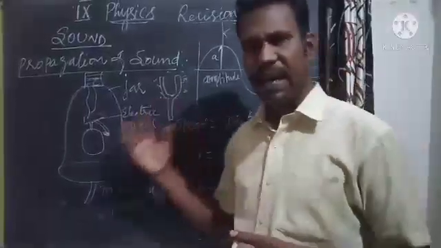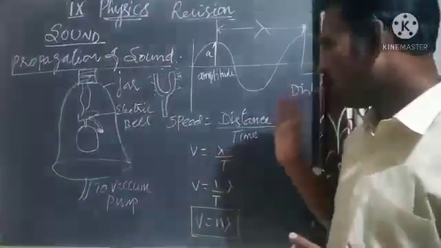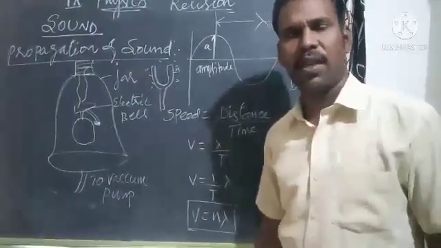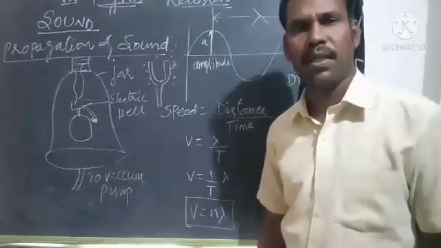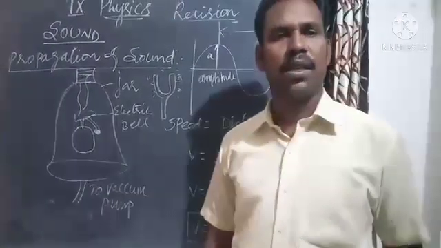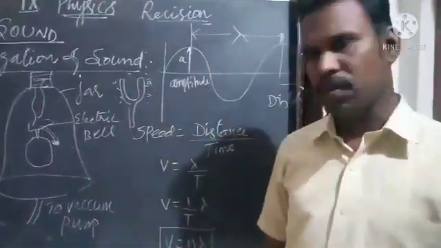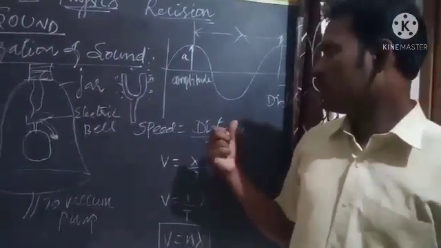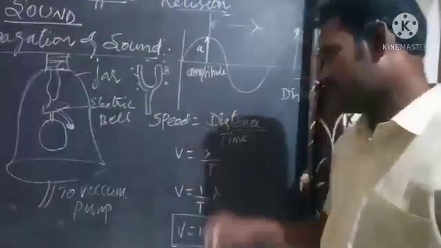Another one is the characteristics of sound waves. A sound wave can be described by 5 important characteristics. The first one is wavelength, second is frequency, third is time period, and amplitude. These are the important characteristics.